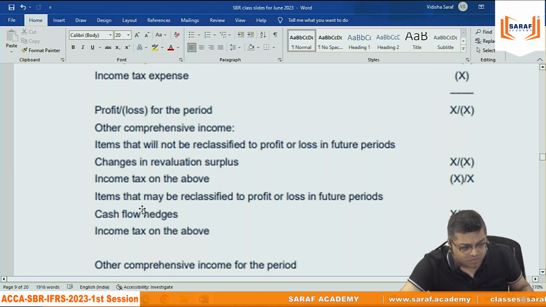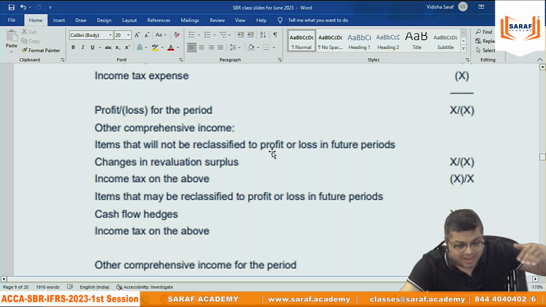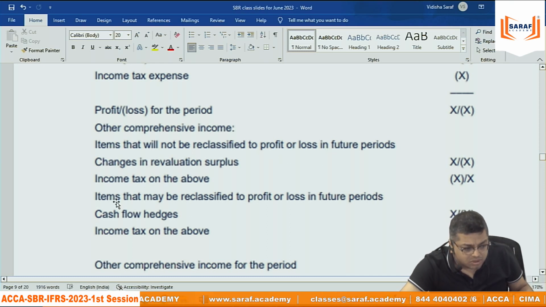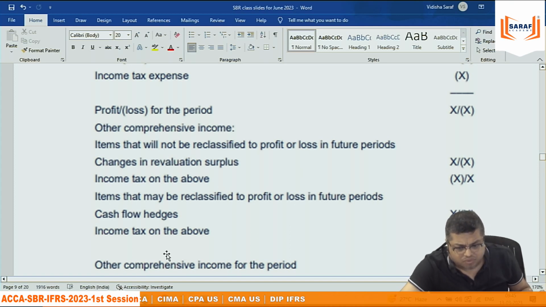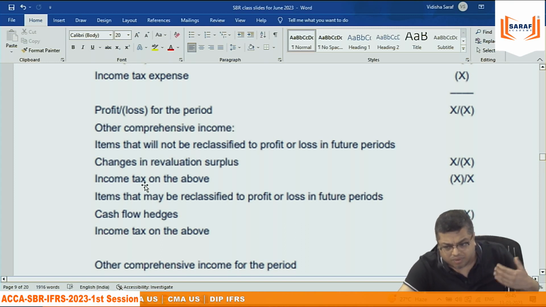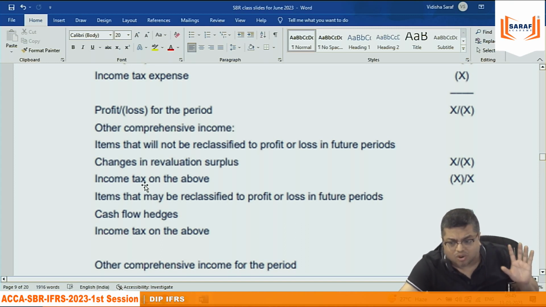They are also divided into two parts. One is those items which will later on be recorded in the PL account. And one is those items which will never be reclassified to PL. Items that may be reclassified to PL. I am not in a position to say anything more about this. Just that I have given one example of what other comprehensive income is.